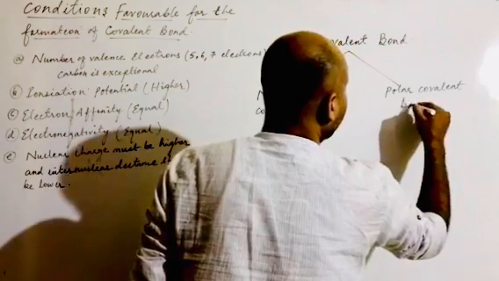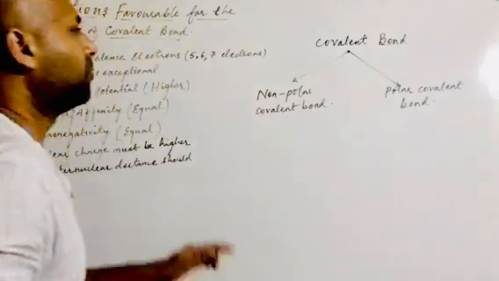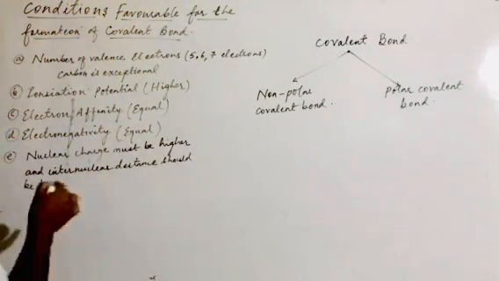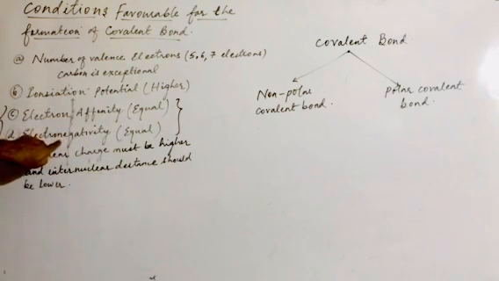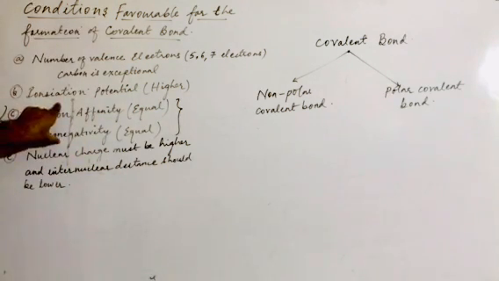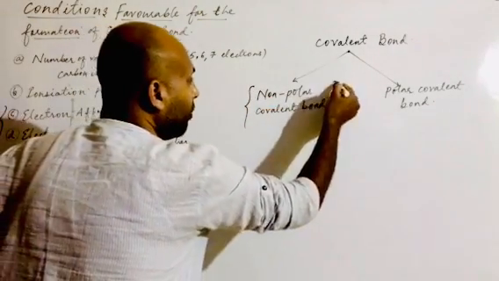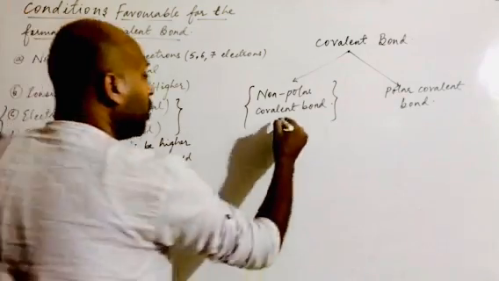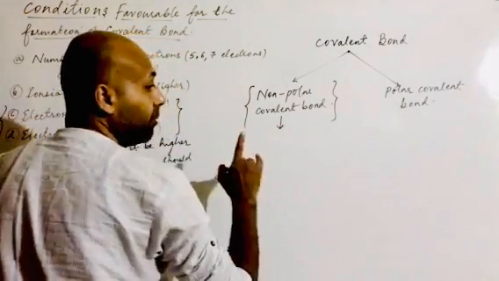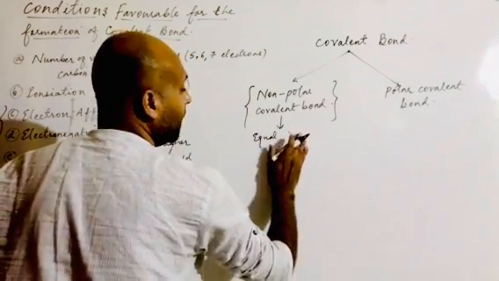The reason behind writing these favorable conditions will be clear to you right now. When there is a formation of a covalent bond, I have written here two conditions, children, just pay attention to this: electron affinity will be equal and electronegativity will be equal. If the elements combining have equal electron affinity and electronegativity, in that case there will be the formation of a non-polar covalent bond. Is it clear or not? So a non-polar covalent bond will be formed when the elements have equal electronegativity and electron affinity. Is it clear or not?